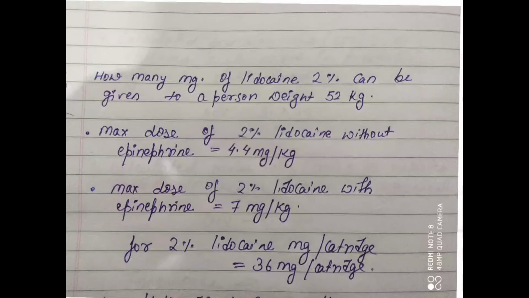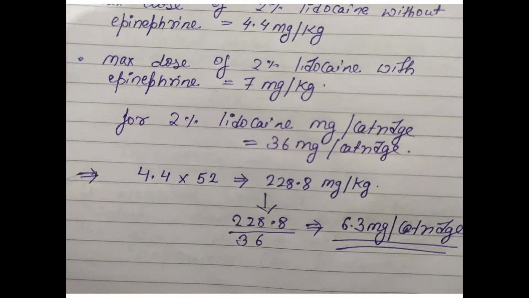For 2% lidocaine, mg per cartridge is 36 mg per cartridge. We have already calculated this value. Now, 4.4 is the safest dose of local anesthetic agent with 2% lidocaine without epinephrine, as we have already discussed.